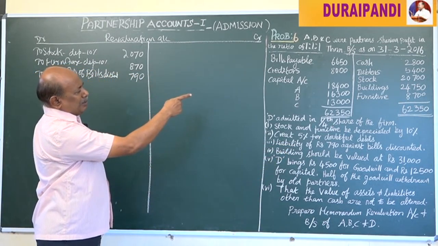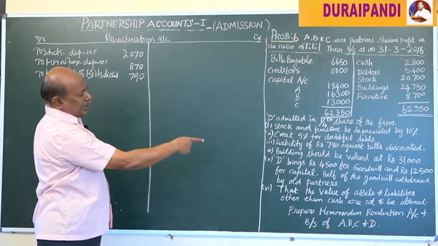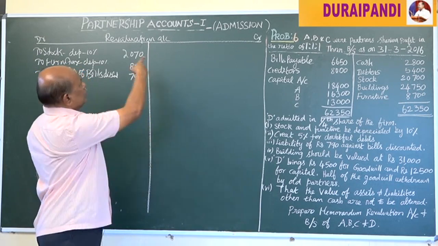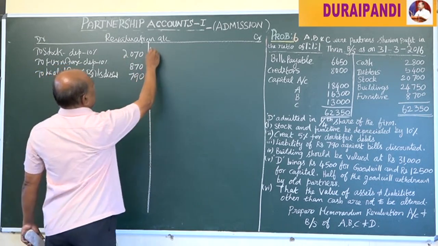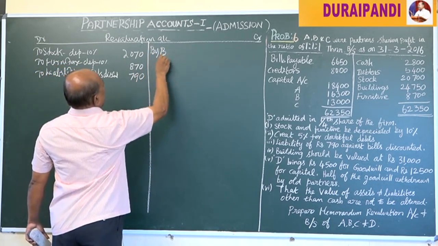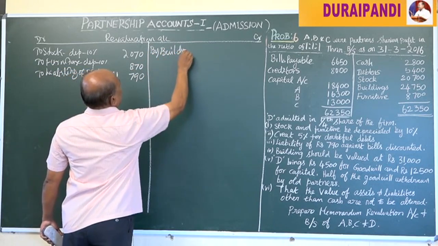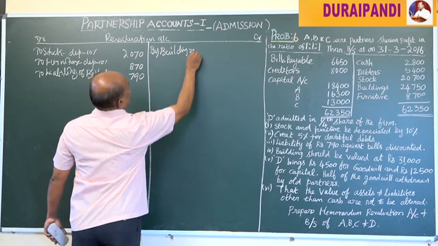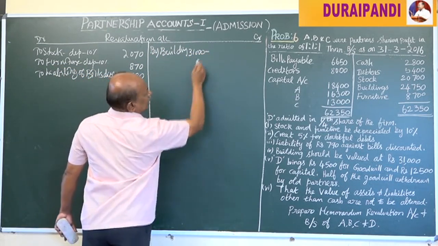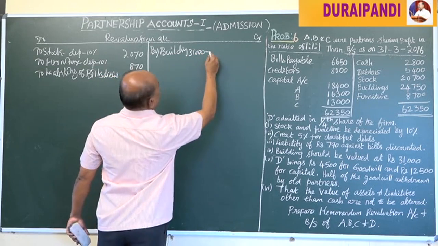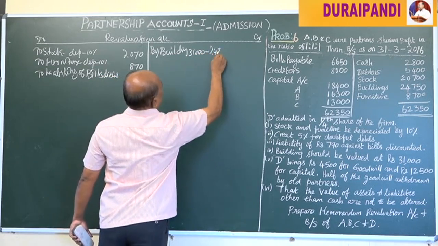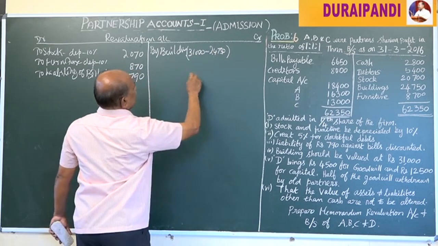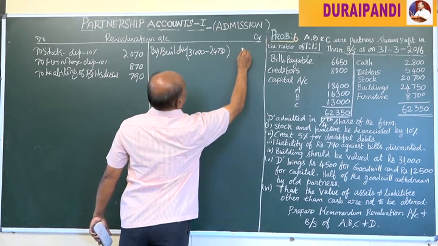Already we have the building value of 24,750. Now there is a rise in the value of an asset. It is an income. Income should be credited to the revaluation account by building. That is now valued at 31,000 minus 24,750, that is 6,250.